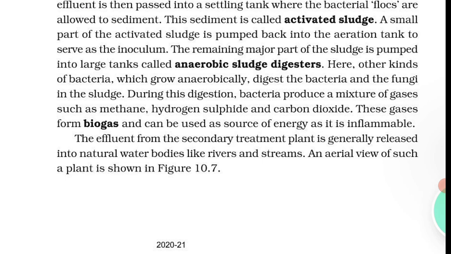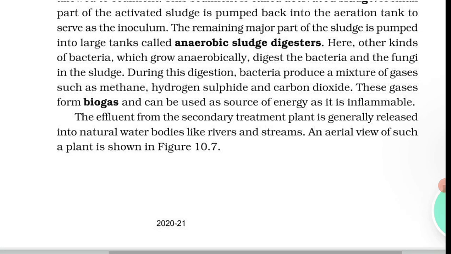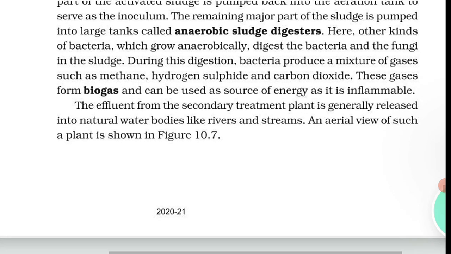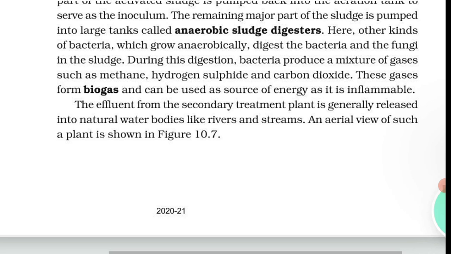However, certain bacteria which grow anaerobically on cellulosic material produce a large amount of methane along with CO2 and H2.